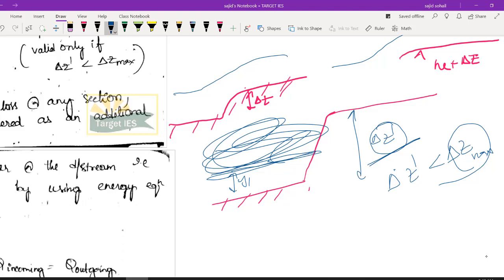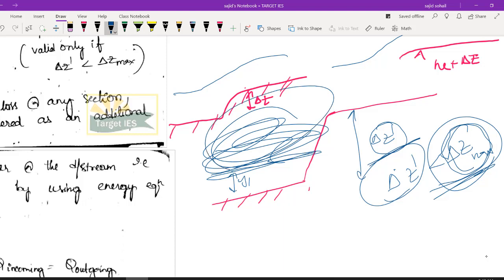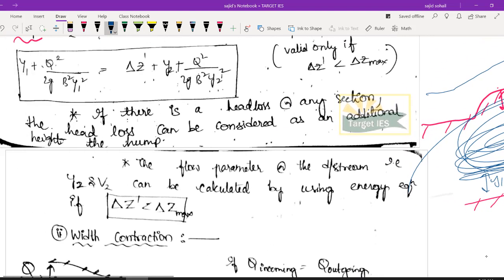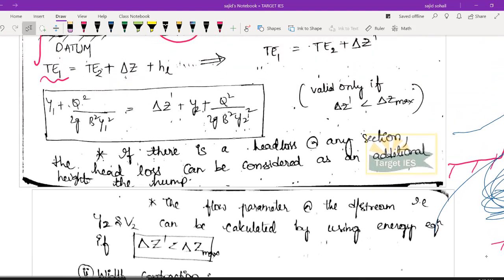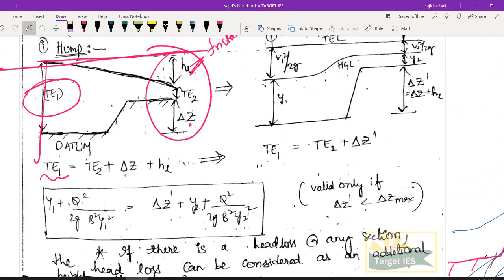याद रखना, there is a certain value which you have to derive करना पड़ेगा. At the end derive कर लूंगा, काफी simple derivation है. So if your delta Z is less than that delta Z maximum value, only then the flow will be possible, or else accumulation of water will take place, flow आगे नहीं बढ़ेगा. I hope the concept is very clear for you. समझ में आ गया? So just read it once, you will be more than precise. You will not face any problem.